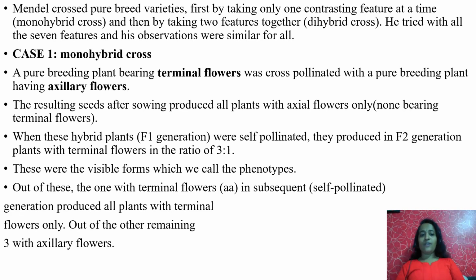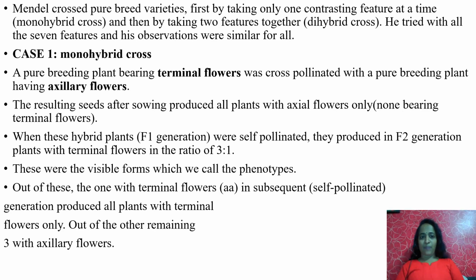The resulting seeds after sowing produced all plants with axillary flowers only, none bearing terminal flowers. Why? Because axillary flowers dominate over terminal flowers. Terminal flowers are recessive in nature. That is why in the first generation it couldn't express its characteristics.